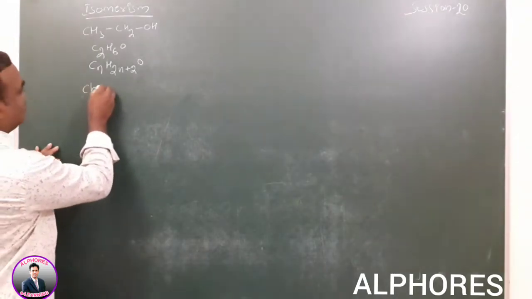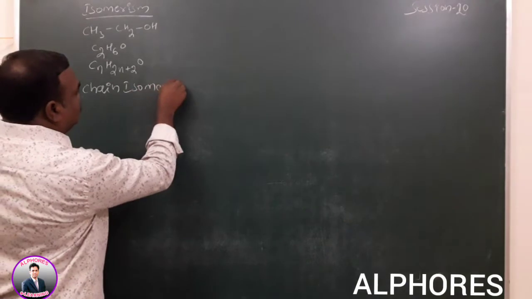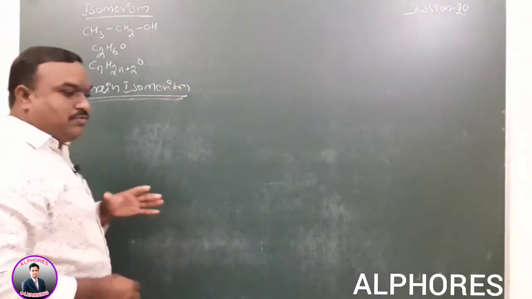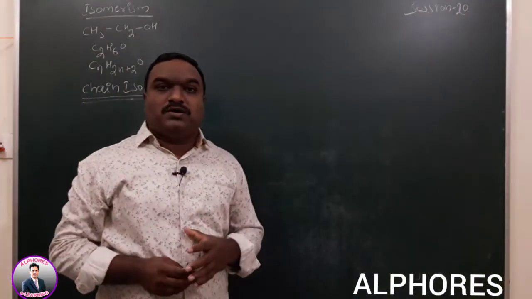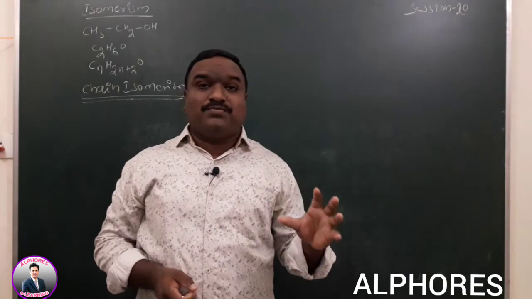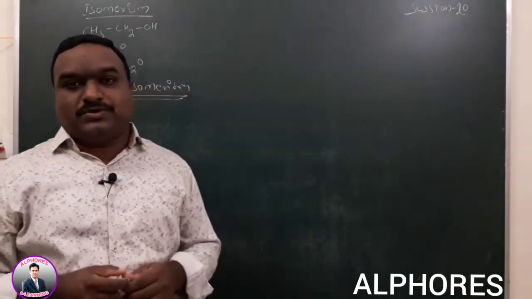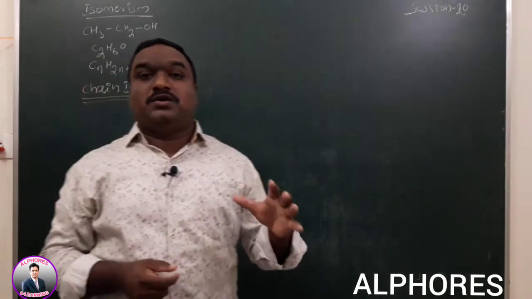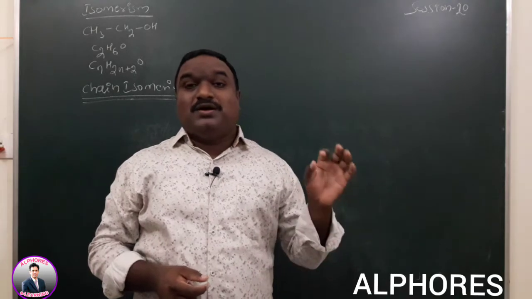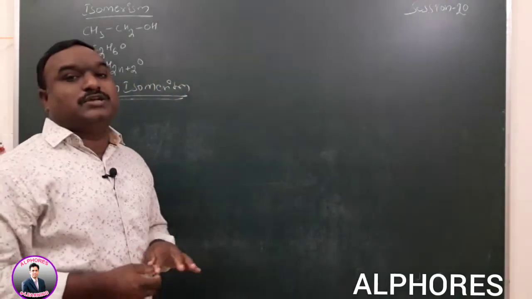Chain isomerism means the organic compounds which have the same chemical formula but differ in the number of carbons in the longest chain form are called chain isomers.